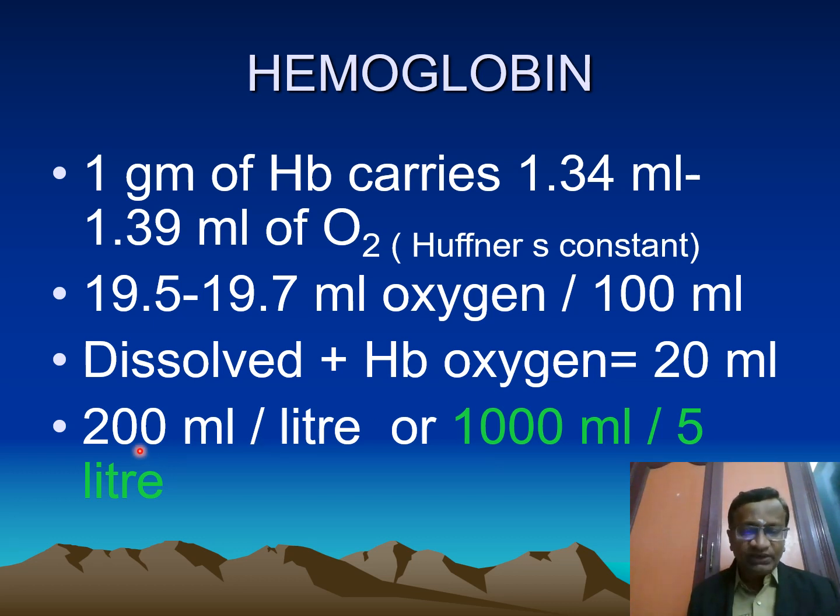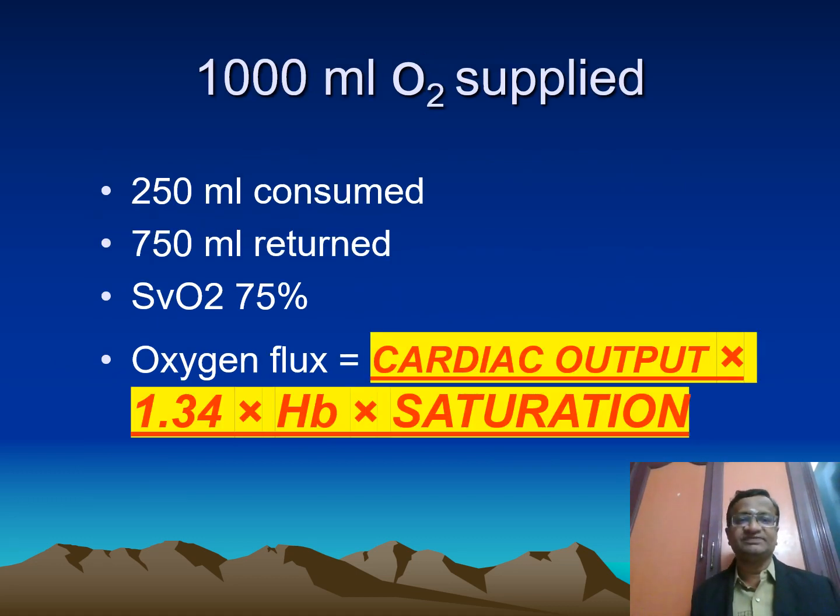This is around 200 ml per liter, or 1 liter per 5 liters of blood. This is the normal oxygen content: 1 liter for 5 liters. Of this, 250 ml is consumed and 750 ml returns, so the venous saturation is 75%.